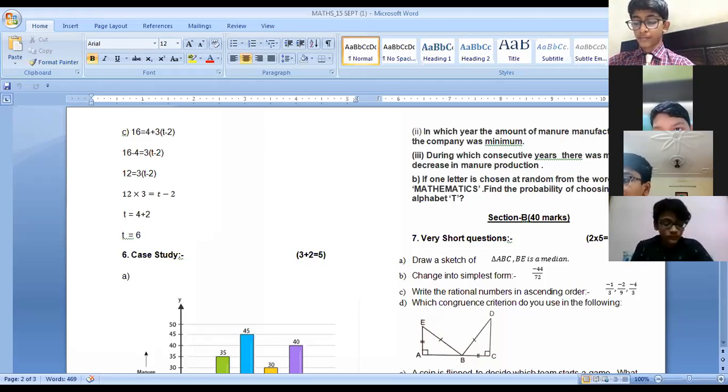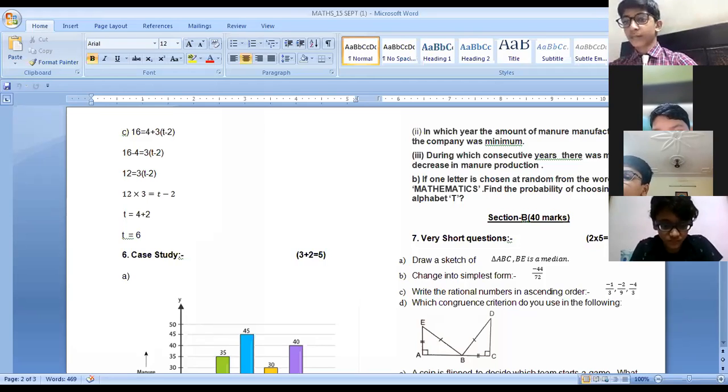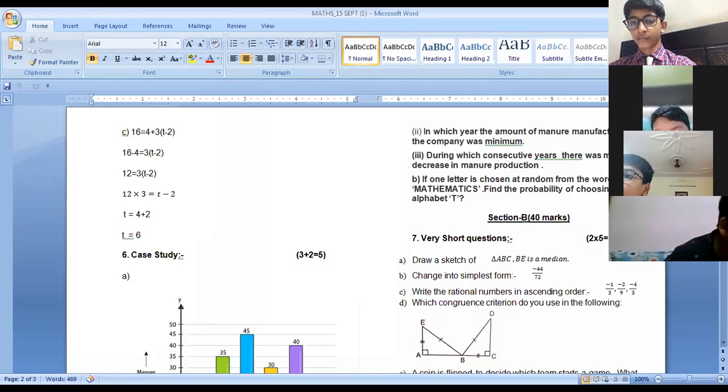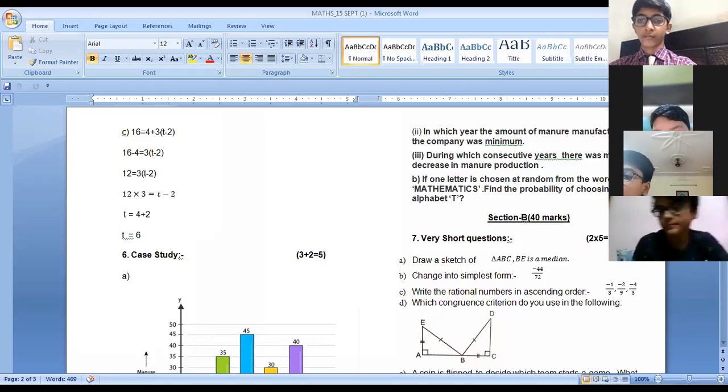So from which year to which year was there a downfall, that you have to tell na. So your maximum decrease, when? There was no decrease in 1996, beta. You are getting the maximum decrease in the year 1997. So starting from the year 1996, there is a major downfall in the year 1997. So you have to write 1996 and 1997 over there. Okay, ma'am.